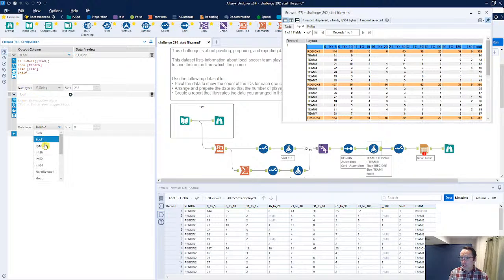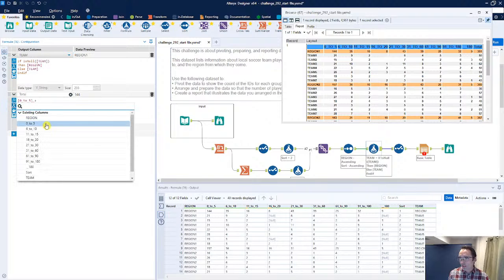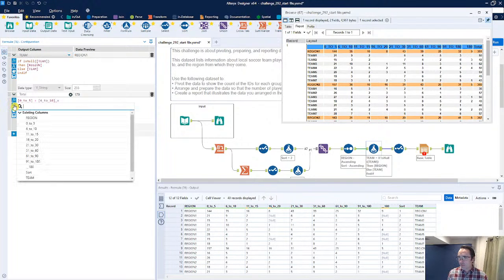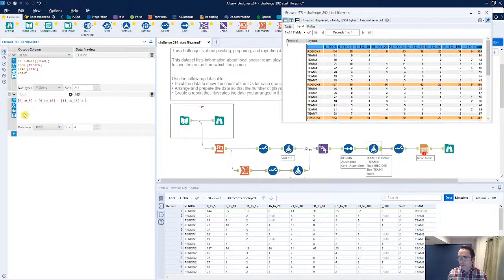So instead of a double, let's do an int 32, and we're literally just going to say 0 to 5 plus, and you know what, we can even go into here plus, and I'm going to do a copy of my plus sign here to make it easy. 6 to 10, 11 to 15, 16 to 20, 21 to 30, 31 there, 61 there, 91 there, and then finally the last one will be that 180.